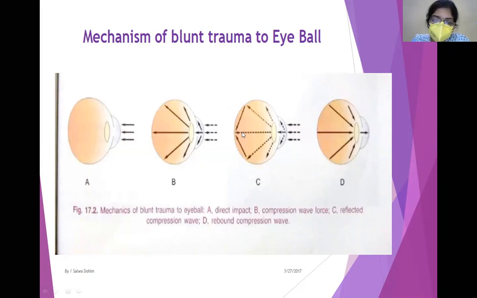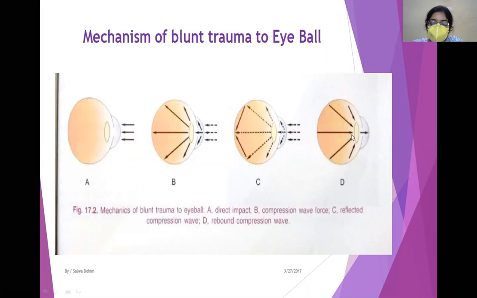The center of the macula is the fovea. So here comes the reflected compression wave force. Now there is a direct force, there is a compression wave force which is finally reflected towards the posterior pole of the fovea. And what happens is, now all this wave force is again redirected anteriorly, pushing the iris lens diaphragm anteriorly. So this is how the mechanism of blunt trauma occurs.